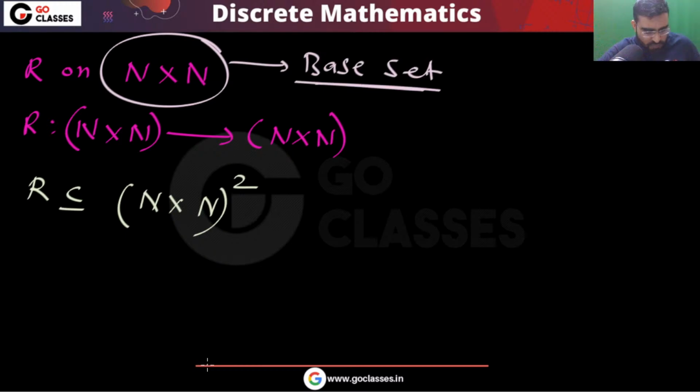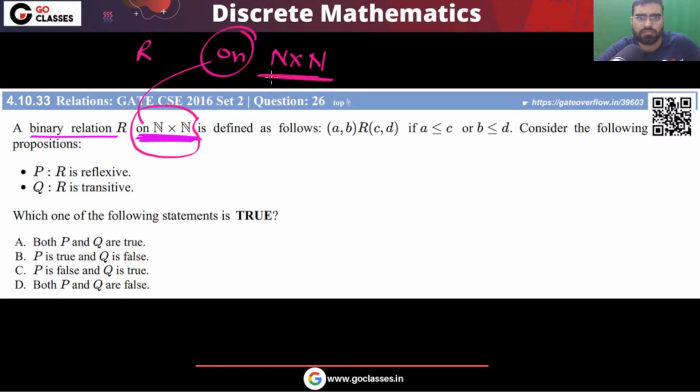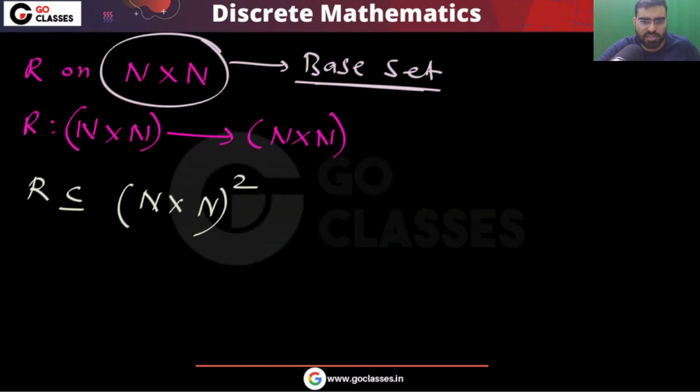This is something that you have to find out. N is not the base set. Your base set is N cross N because you are defining the relation on N cross N. The relation is defined on N cross N. Now the question is saying that (a, b) is related to (c, d) if a is less than or equal to c, or b is less than or equal to d. Either a is less than or equal to c or b is less than or equal to d. Now, the question asks some good questions, but before that, you understand this relation.